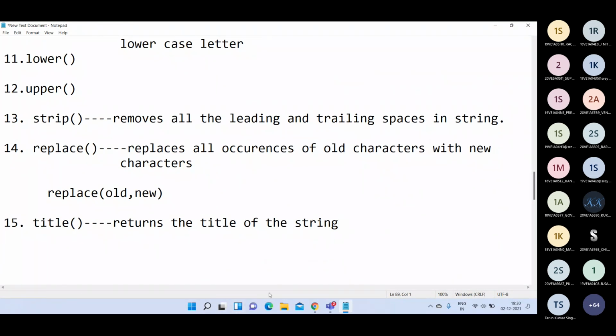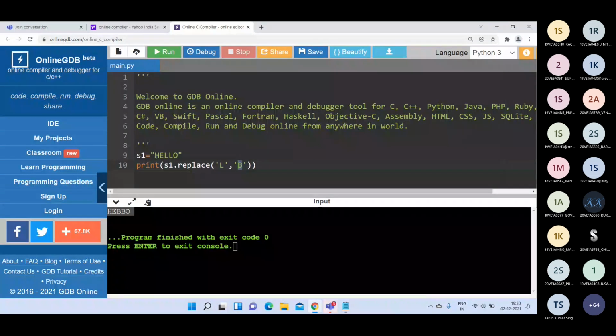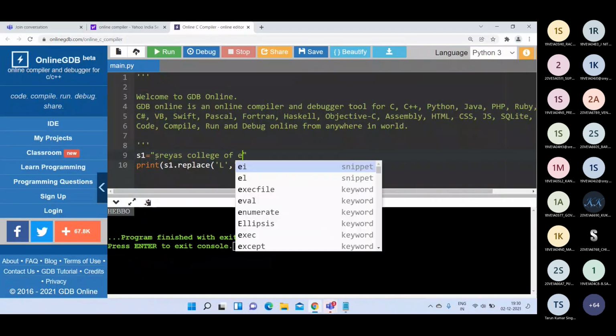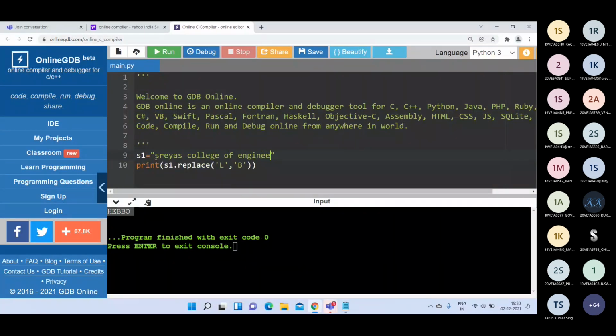For example, if you write Shreyas College of Engineering and then write s1 dot, the function name is title.